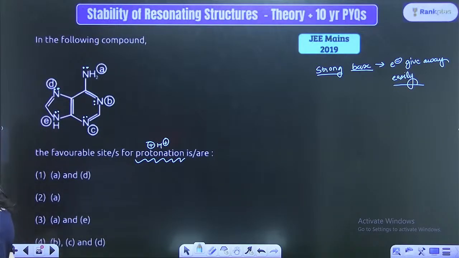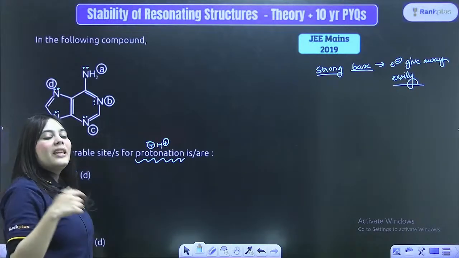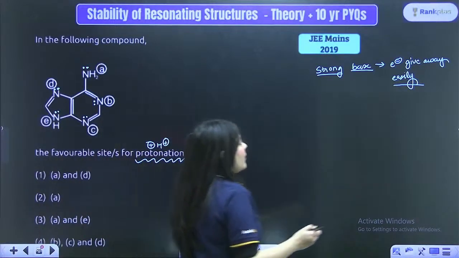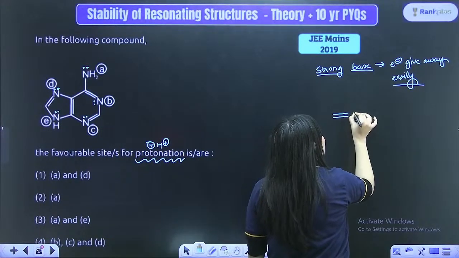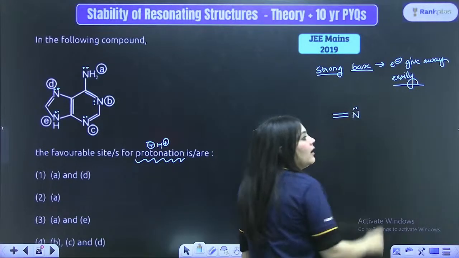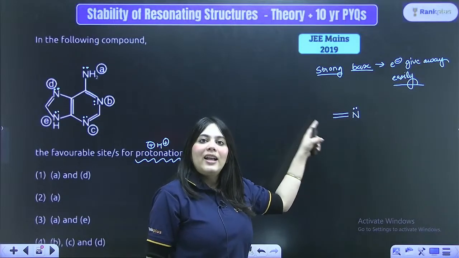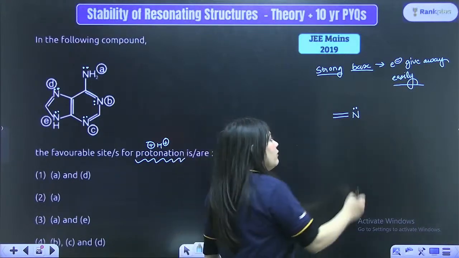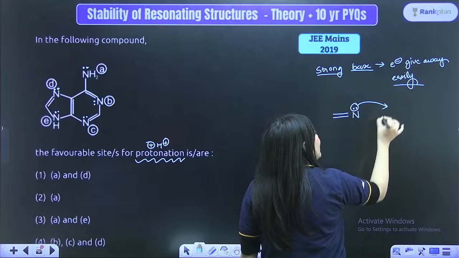The next thing is, which lone pairs will be easily available and which lone pairs will not be. So, understand this thing. Whenever a lone pair is directly attached to a double bond, that lone pair, bacha, will always be ready to donate.